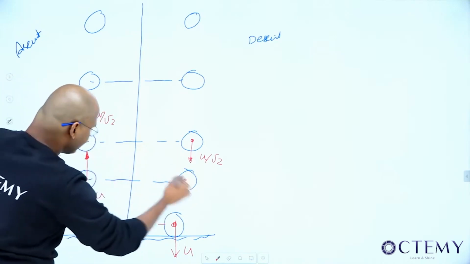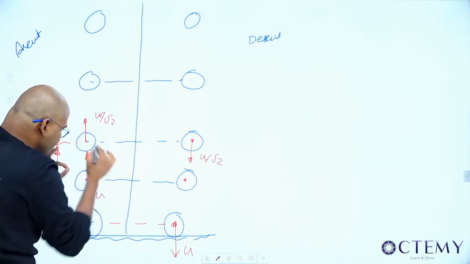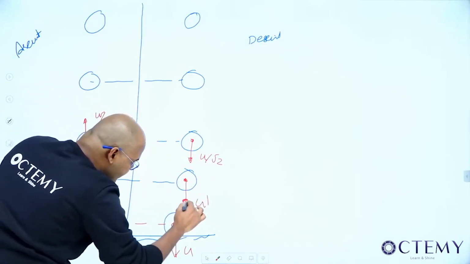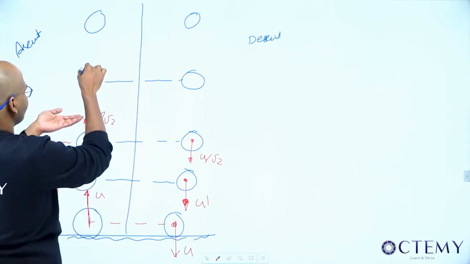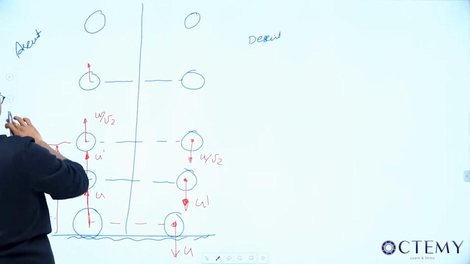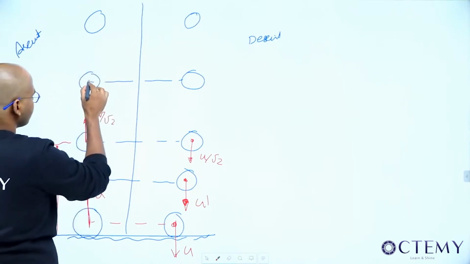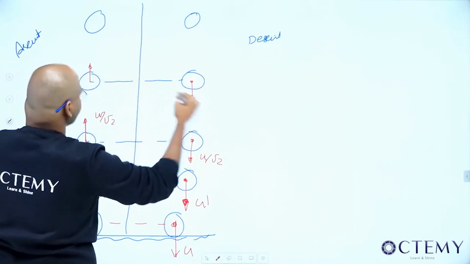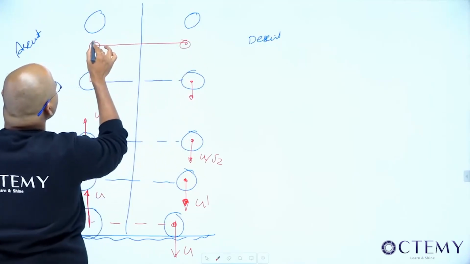And what will be here? On the same side, if this is some u dash, it will also be the same u dash. Decrease, further decrease. Here also it will be the same. You take almost here, let us say the ball here, a very slight velocity.